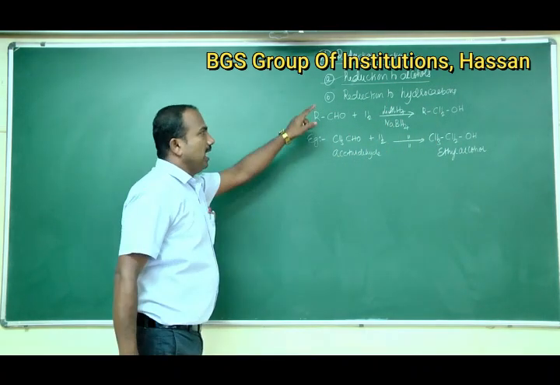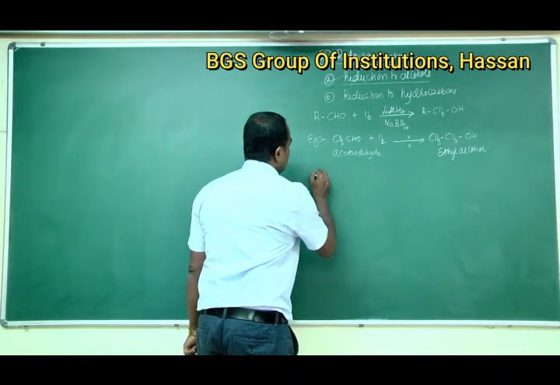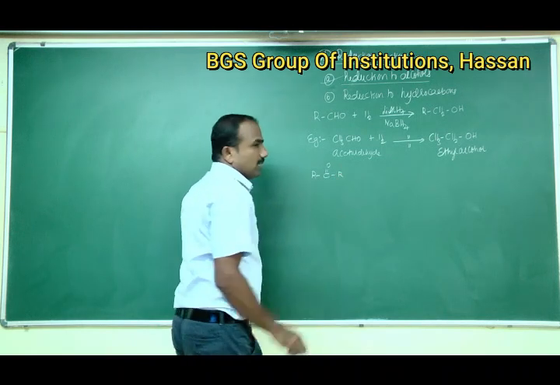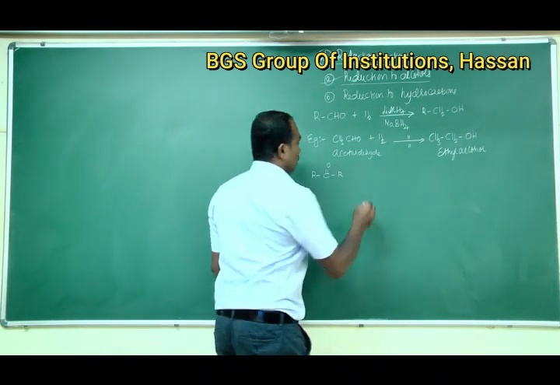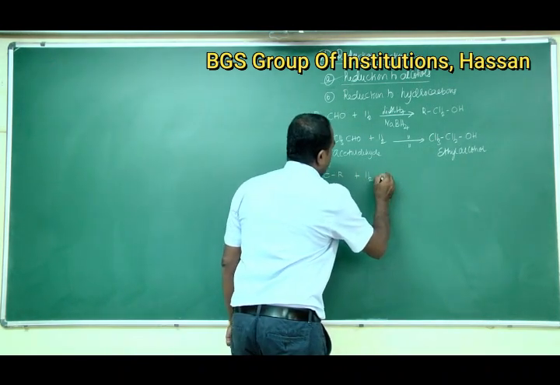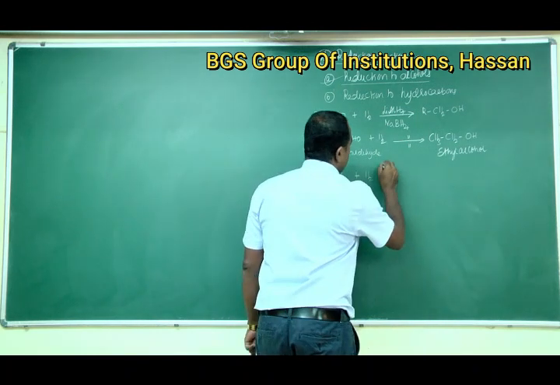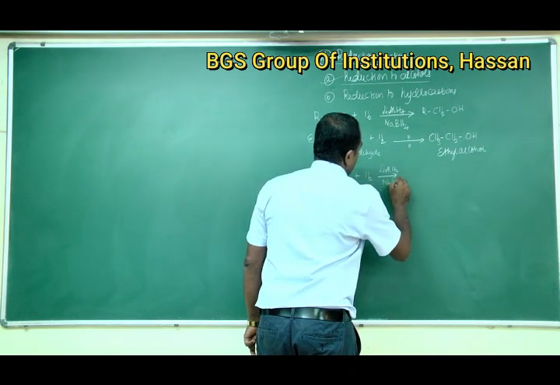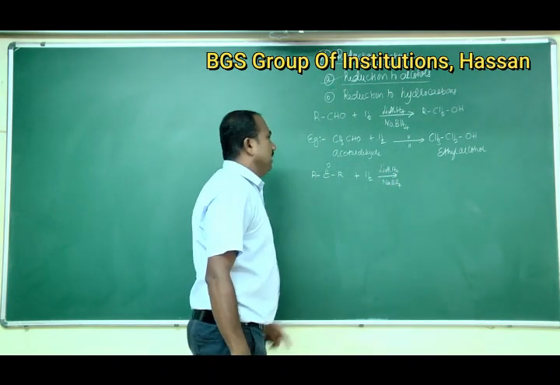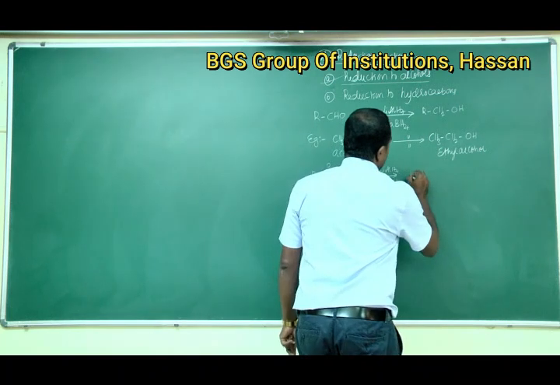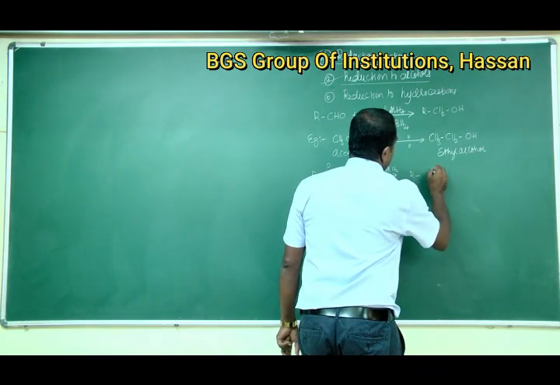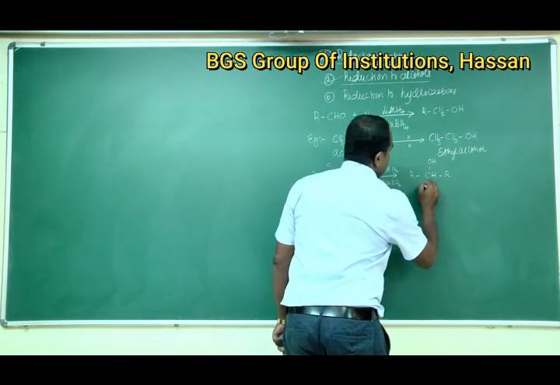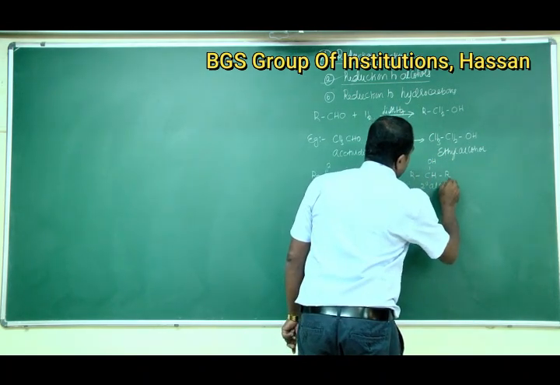Okay. Likewise, ketones, that is R-C double bond O-R. Ketones on catalytic hydrogenation in presence of lithium aluminum hydride or sodium borohydride give secondary alcohols, that is R single bond CH connected to OH connected to R. This is secondary alcohol.